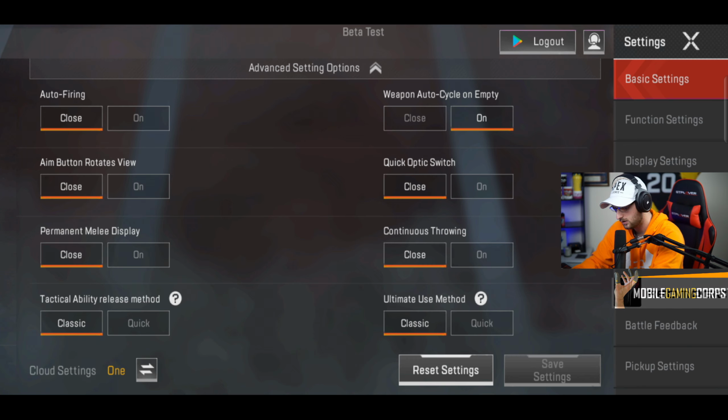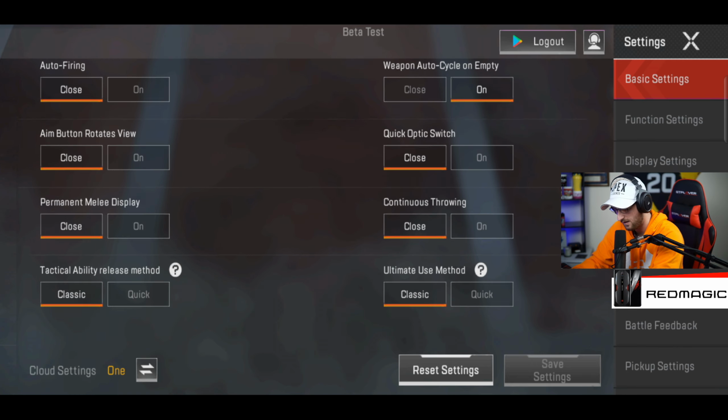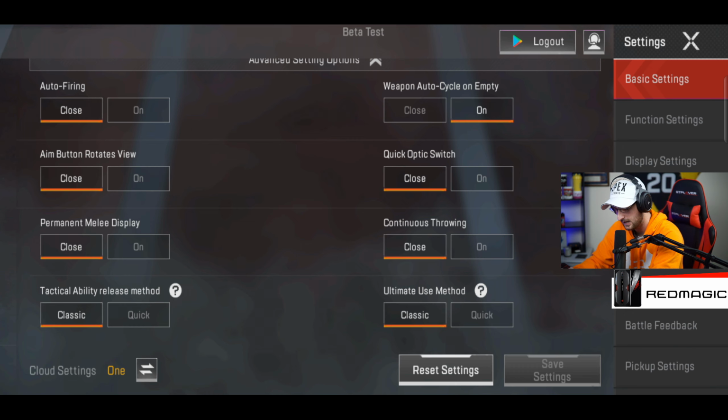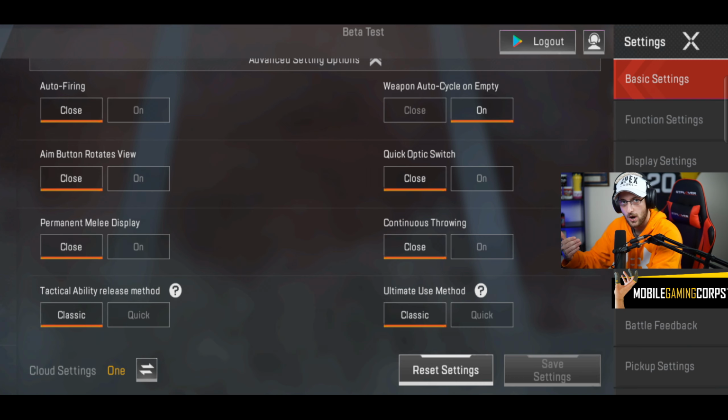Weapon auto cycle on empty is on. That does actually help you out in clutch moments. Aim button rotates view off. Quick optic switch off. Permanent melee display off. Continuously throwing off. Tactical ability release method classic, and ultimate use method classic. If you have it on quick, there's not much difference, but with classic, again, you have full control over your buttons and how you use your abilities.